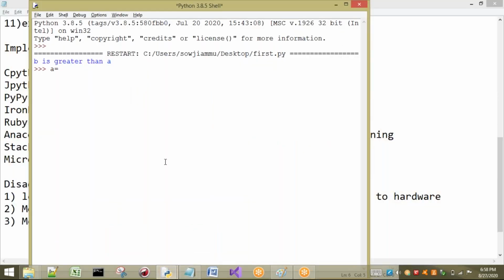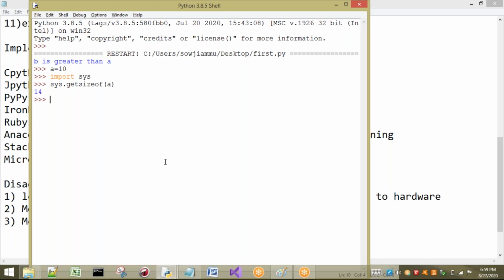Let's see here. I'm going to take a value as 10. Now, what is the type of a? I will show the size also. Import a function: sys dot getsizeof of a. See, what is the size of a here? 14. That means when I type a equal to 10, the size of a is 14.